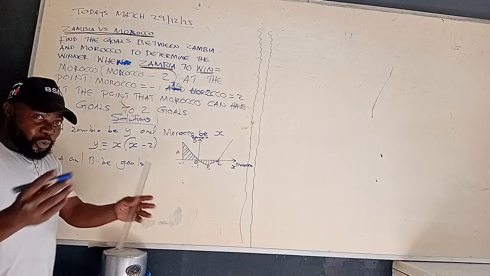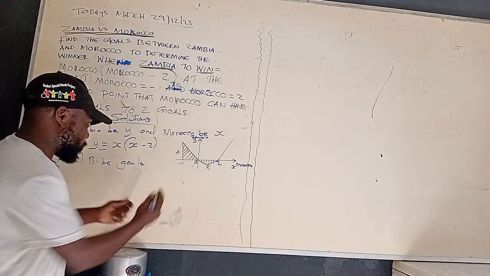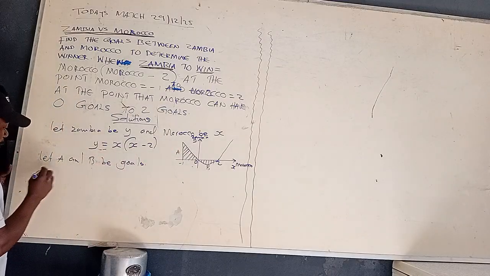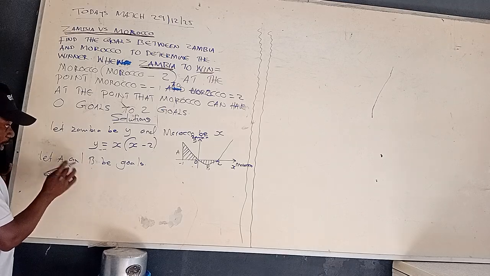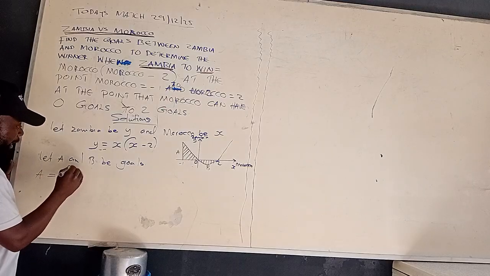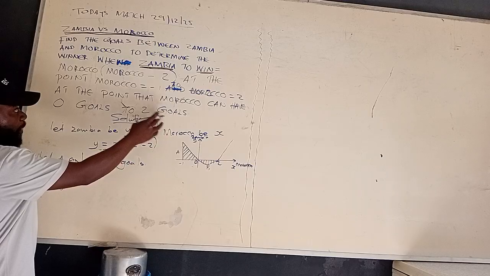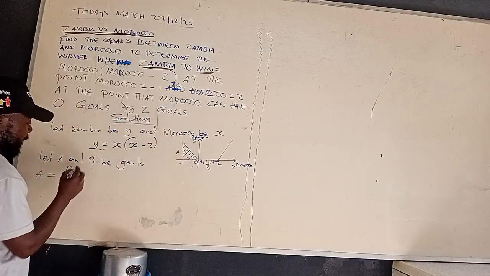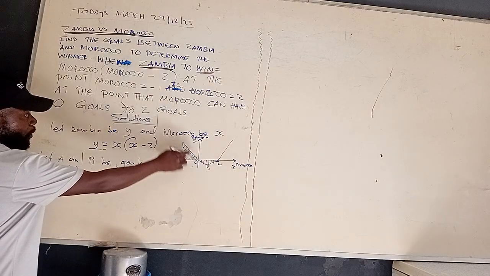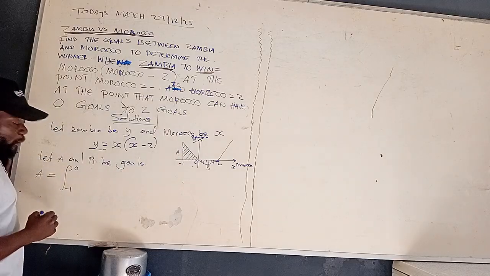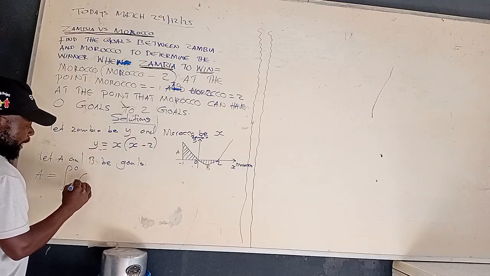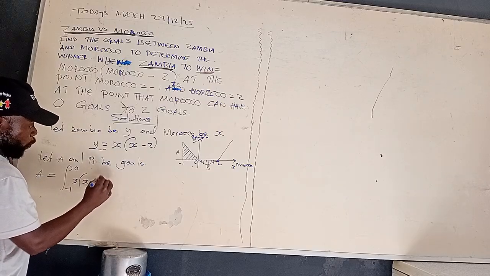So we're going to use integrals, integration, that's what we're going to use at this moment for us to find what is happening there. So we'll say, okay, this is A. For us to find the goals, are we together for A and B? So we'll say A is equal to the integral. So remember, we have Morocco. When x is equal to 0 at this point, when Morocco is equal to negative 1 at that point. Then we get this equation, we open the bracket to say x is equal to x minus 2, close bracket.